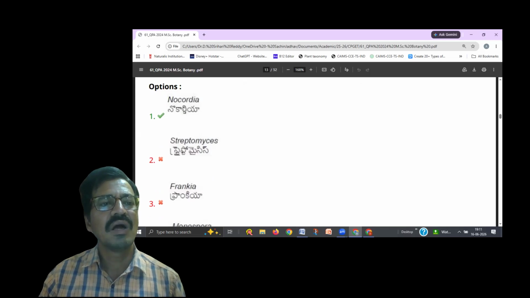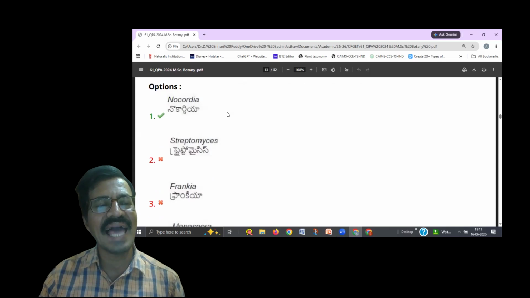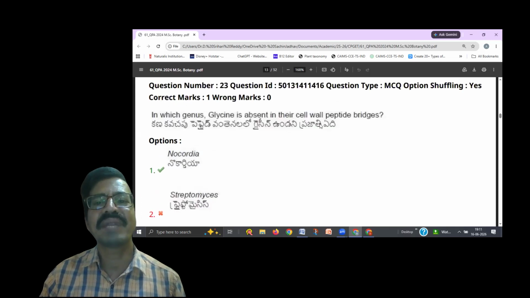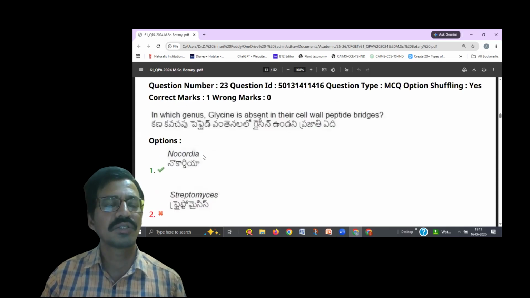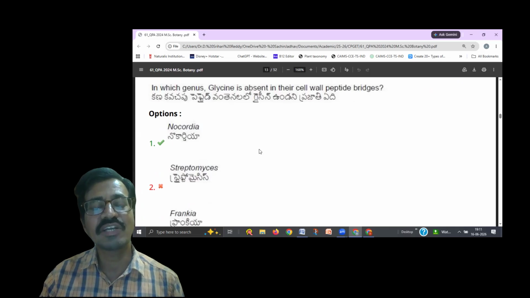Nocardia is the answer, because Nocardia lacks glycine in the peptide bridges of the cell wall. So the right answer is Nocardia. You should go through the different kinds of actinomycetes and their features in your first semester botany.